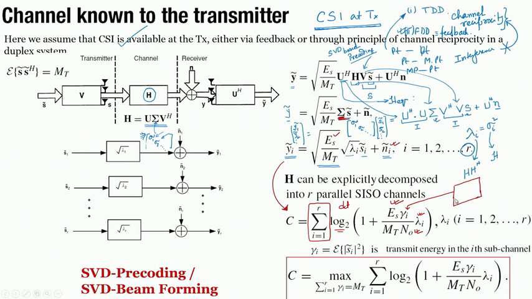If you compare this expression with the earlier expression, where we had used RSS equal to the identity matrix, here since CSI is available at the transmitter, we have the option of accessing the modes. Modes means the spatial modes.